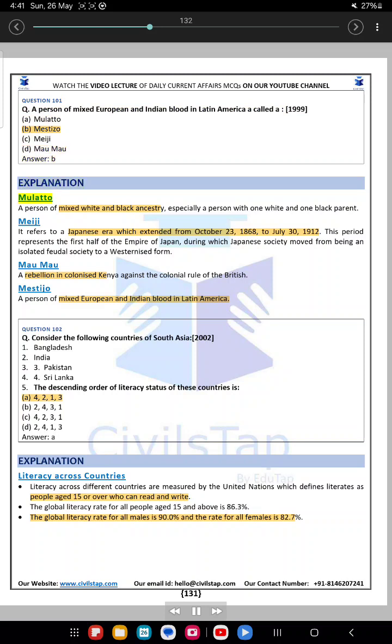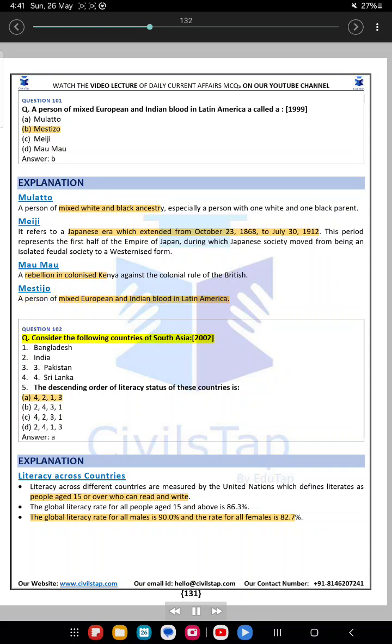Explanation. Mulatto. A person of mixed white and black ancestry, especially a person with one white and one black parent. Meiji. It refers to a Japanese era which extended from October 23, 1868 to July 30, 1912. This period represents the first half of the Empire of Japan, during which Japanese society moved from being an isolated feudal society to a westernized form. Mau Mau. A rebellion in colonized Kenya against the colonial rule of the British. Mestizo. A person of mixed European and Indian blood in Latin America.